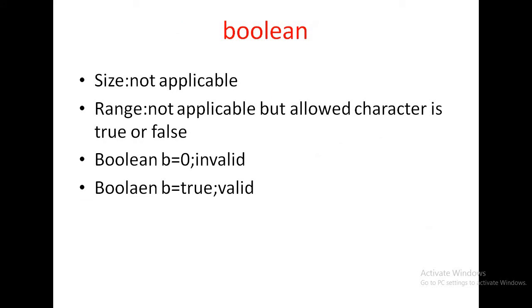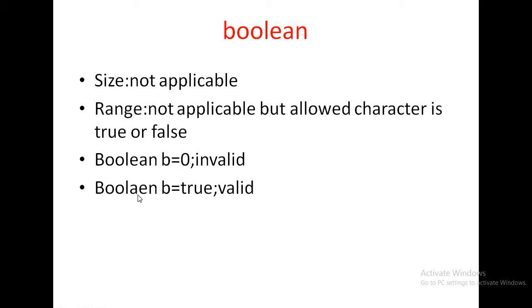Next is Boolean value. Boolean value is generally used to represent only two values, that is true or false. Except true and false, if I give any other value to the Boolean data type, the compiler will give an error message. See, here I am writing Boolean b is equal to 0. This is invalid because 0 is not a valid value for Boolean data type. The only valid values are true or false.